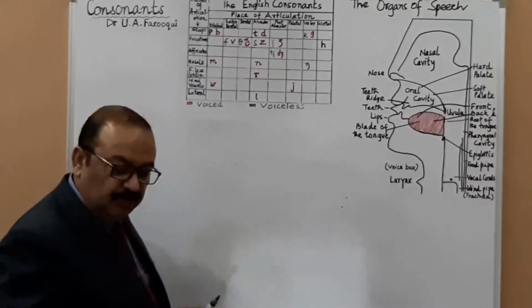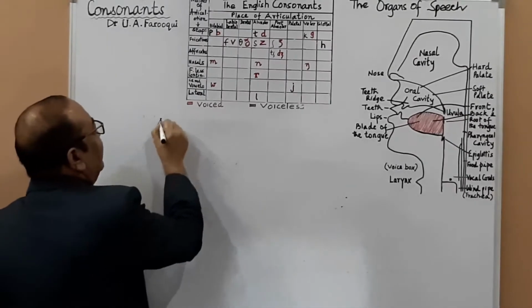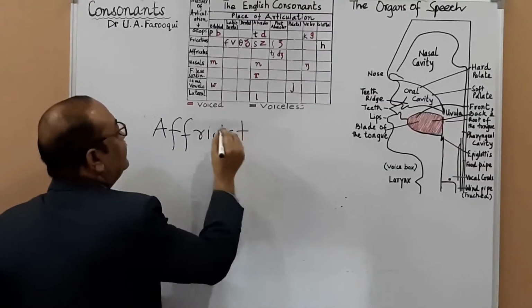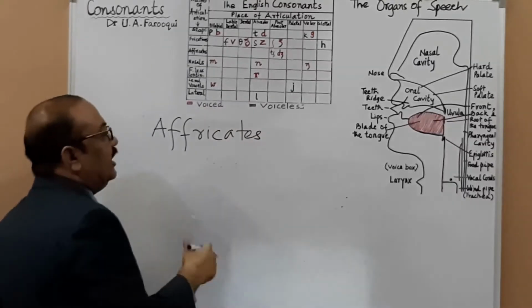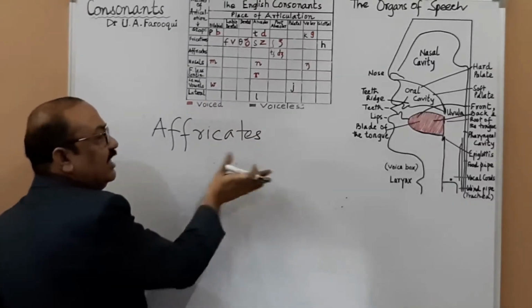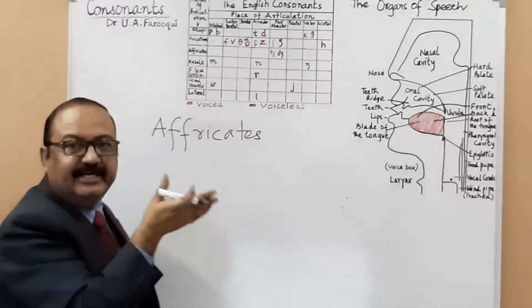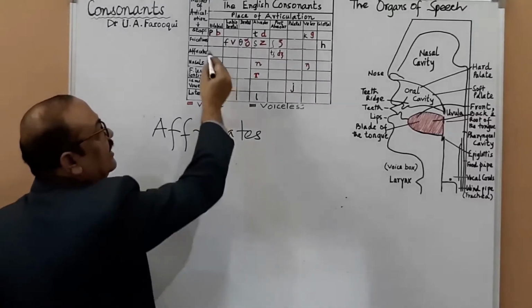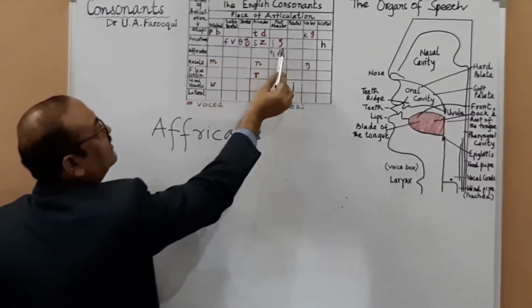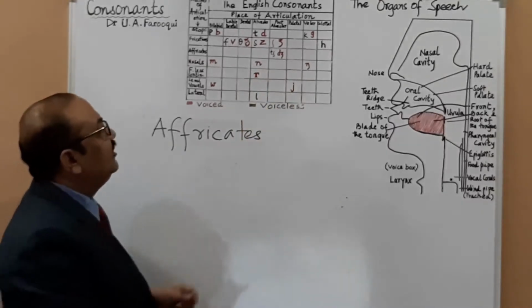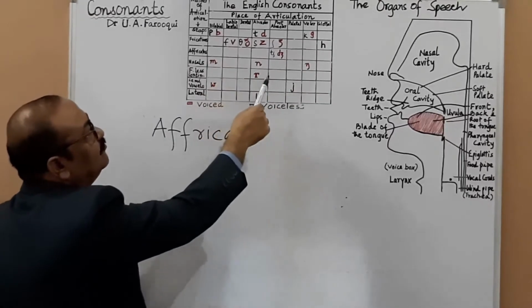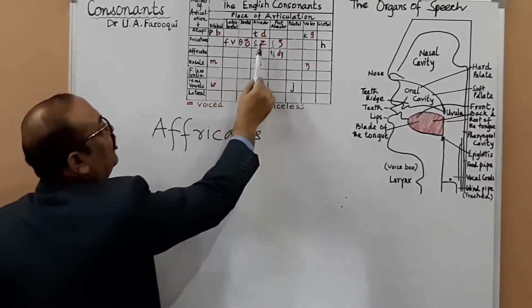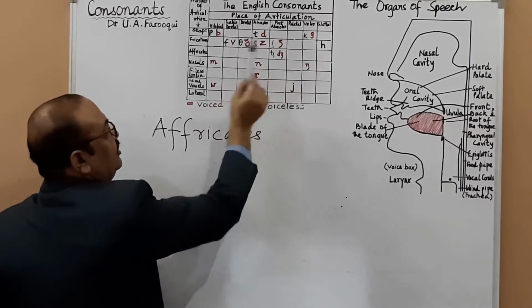A similar term, don't be confused, is affricate. Sometimes when there are short notes to write on fricatives and affricates, they are given fricatives and they would write affricates. It happens because the names are similar, so there shouldn't be any confusion. There are 9 fricatives. Out of 9, 5 are voiceless and 4 are voiced. See, 1, 2, 3, 4, 5 are voiceless and the red ones are voiced.